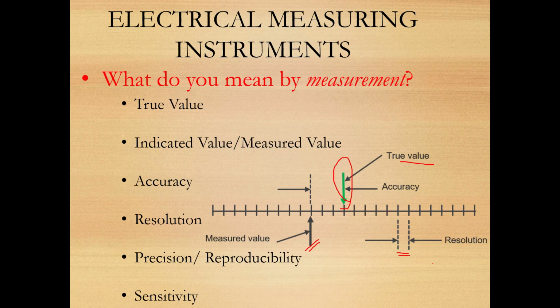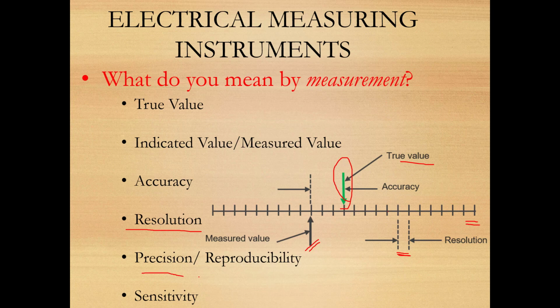Suppose this is a 1 meter scale, and these small divisions are 1 centimeter. So if there is a length of 0.5 centimeter, that cannot be accurately measured with this particular scale. So the resolution of this scale is only 1 centimeter. Is it clear? I repeat, resolution means the smallest value that can be measured accurately using this particular scale.